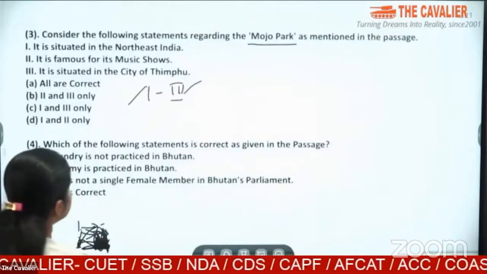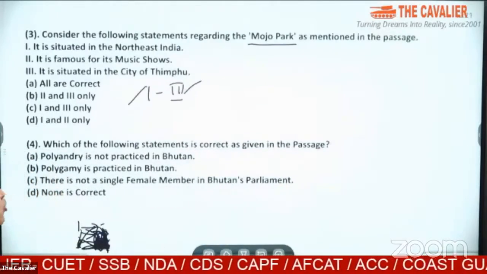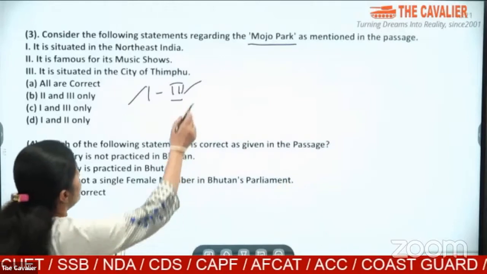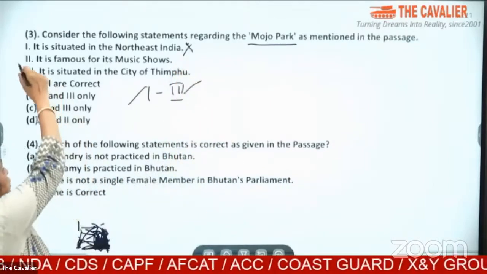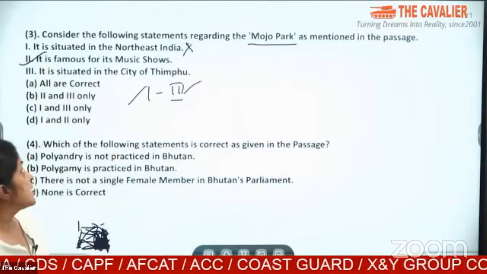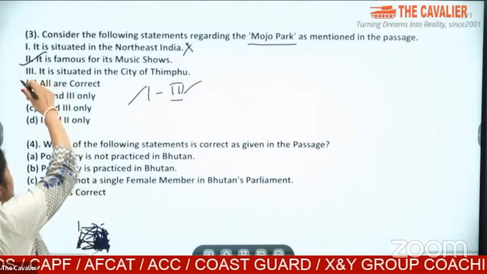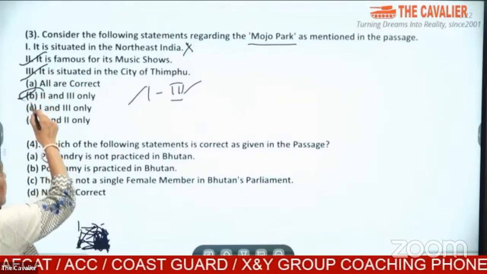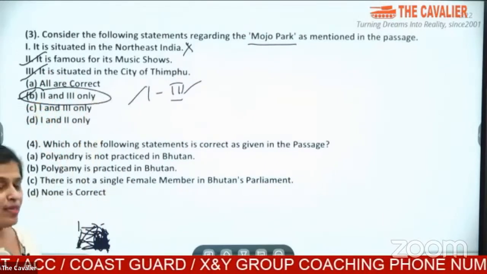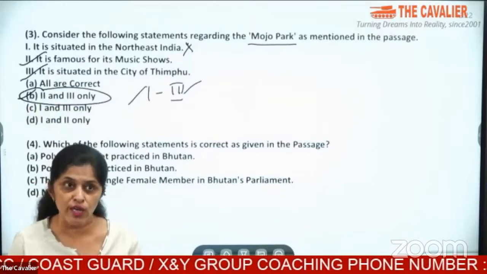And like I said, either 1 would be correct or 3 would be correct. So it is definitely not situated in the Northeast India. Yes, it is famous for its music shows. And thirdly, it is situated in the city of Thimphu. So the answer is 2 and 3 only. The answer will be B, where it says 2 and 3 only.